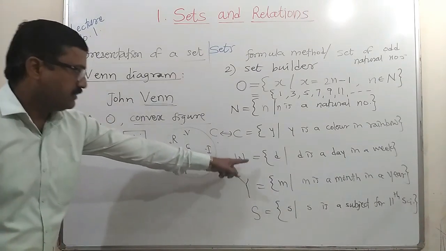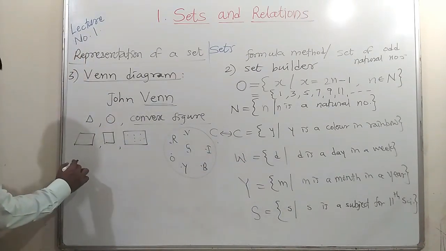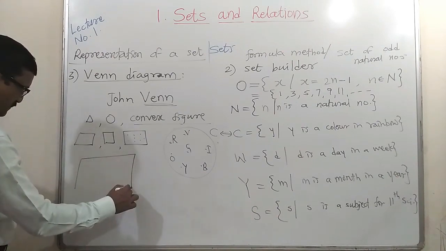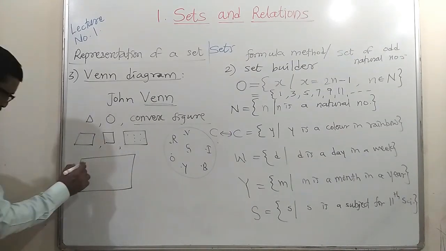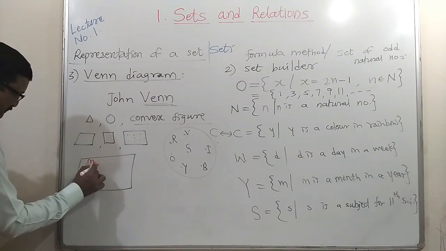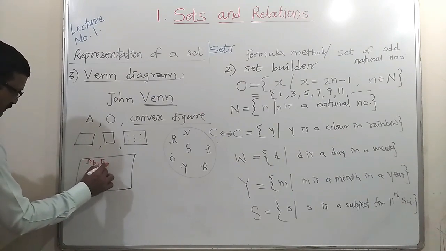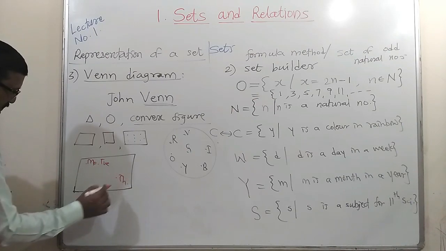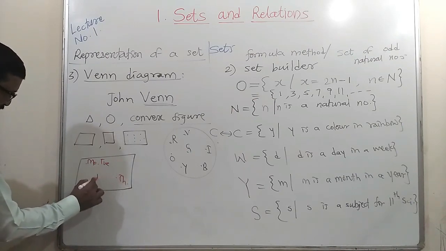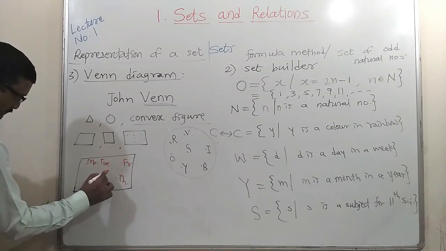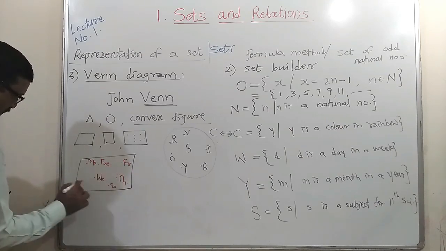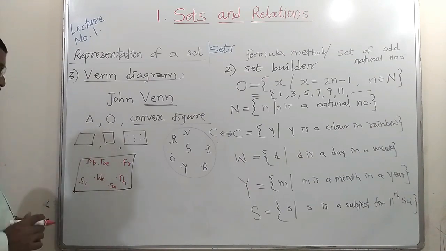Let us see another. W is the set of days in a week. We can use a parallelogram for that. First, suppose Monday. Second, Tuesday. Here, Thursday. Suppose Wednesday, Friday, Saturday, and here Sunday. So this is the way to represent that set.